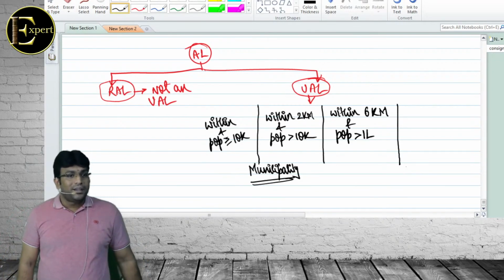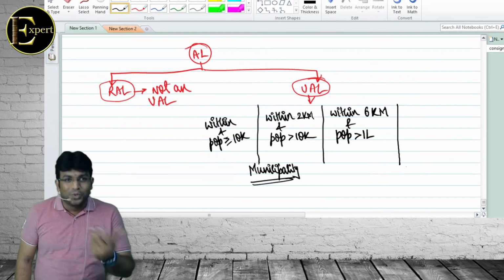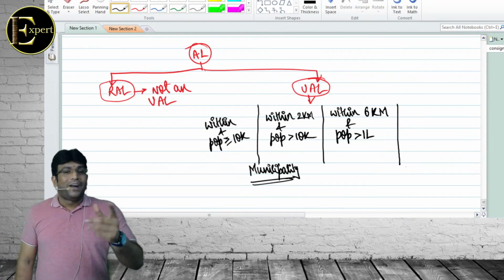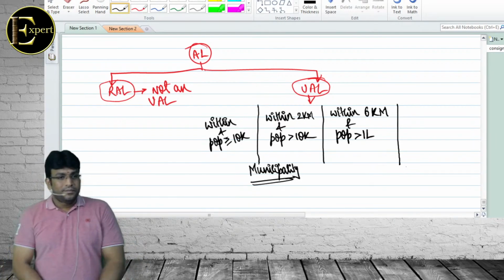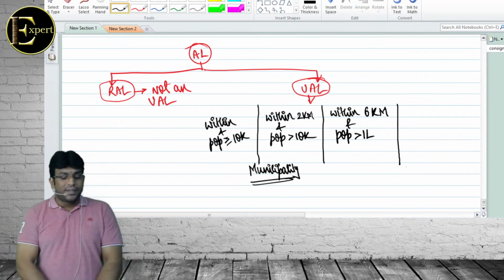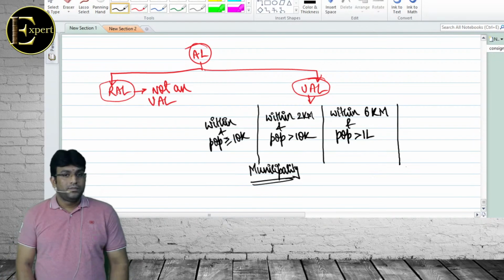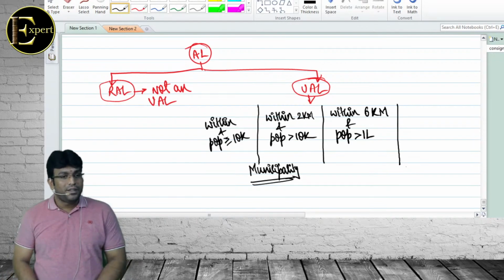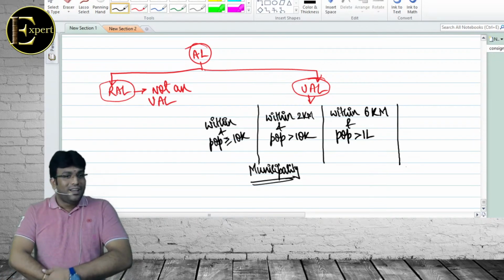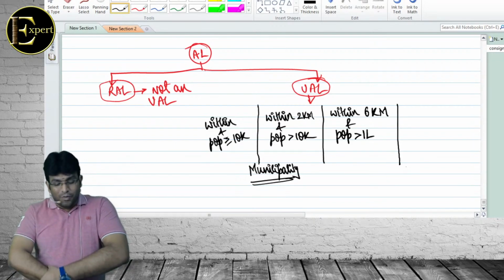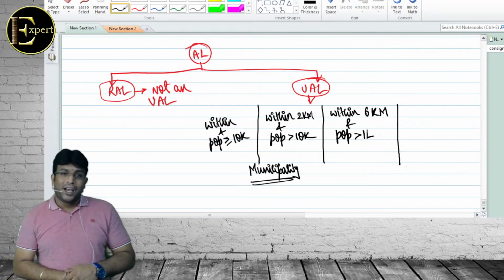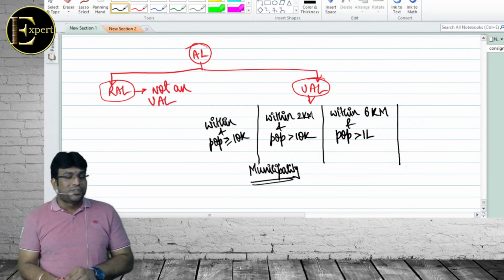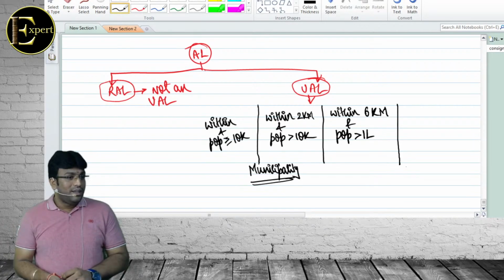Rural. Excellent. Correct, my dear friends. 5 kilometers, 5 lakhs. 5 kilometers, 70,000: rural. 1 kilometer, 1 lakh: urban. 1 kilometer, 1,000: rural.